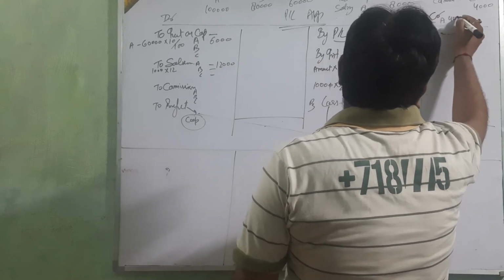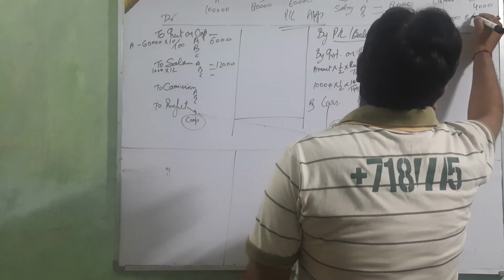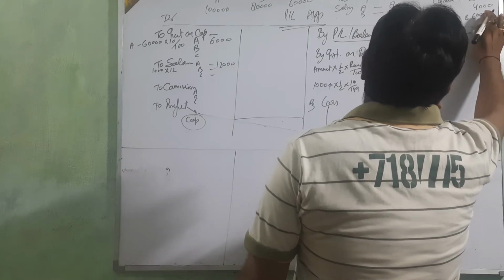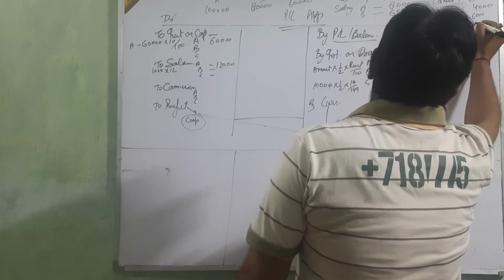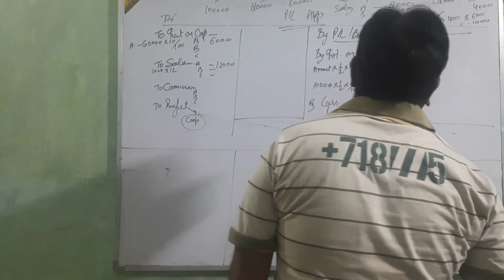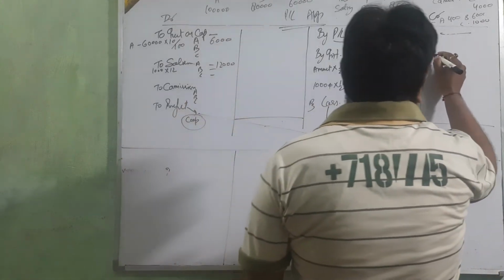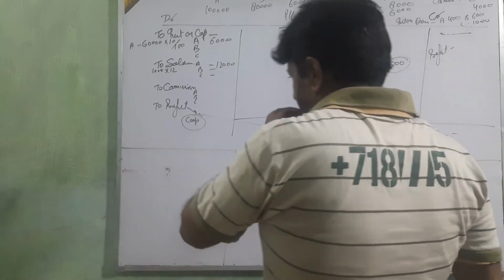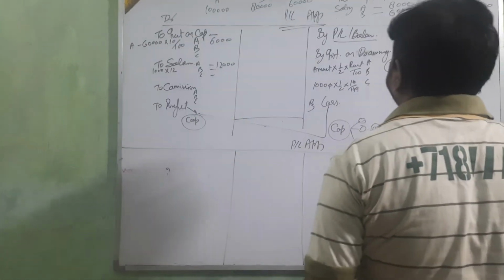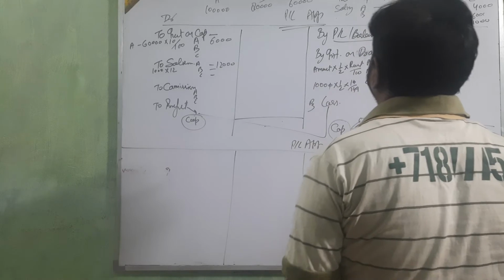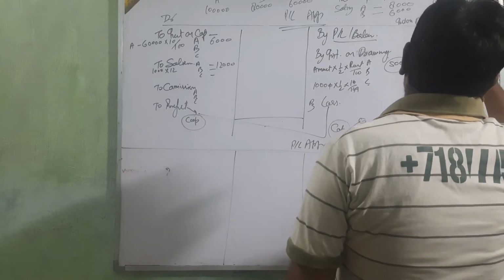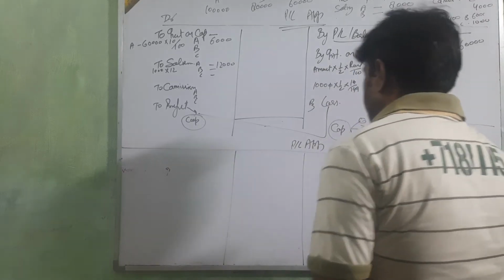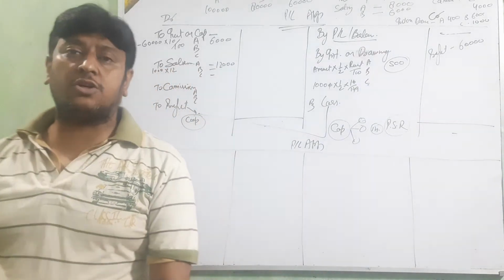And profit is 60,000. So how are we going to solve this question?